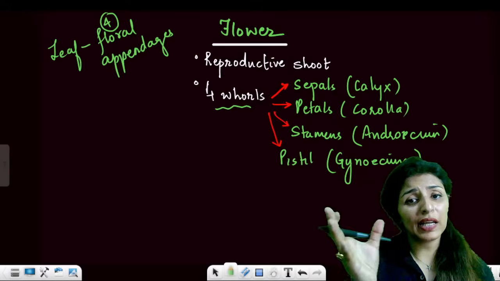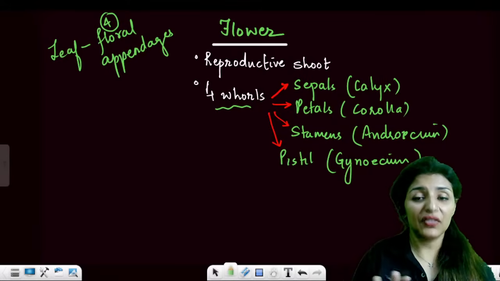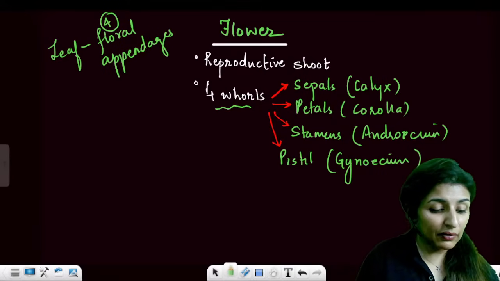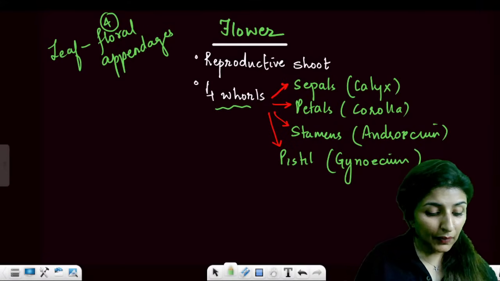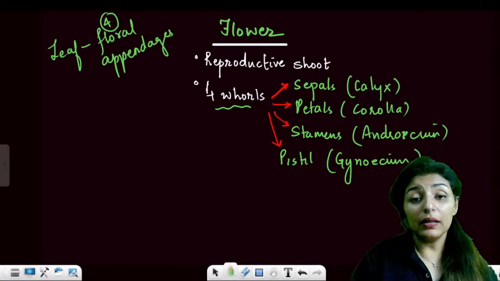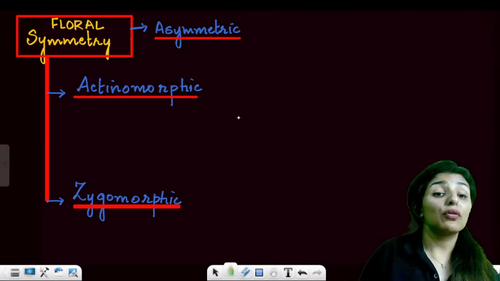What is the difference between calyx and sepal? Calyx is a collective term. All these are the collective terms. Please let me know that these points are super clear to all. Yes, please. Clear? Alright, moving on to now floral symmetry.